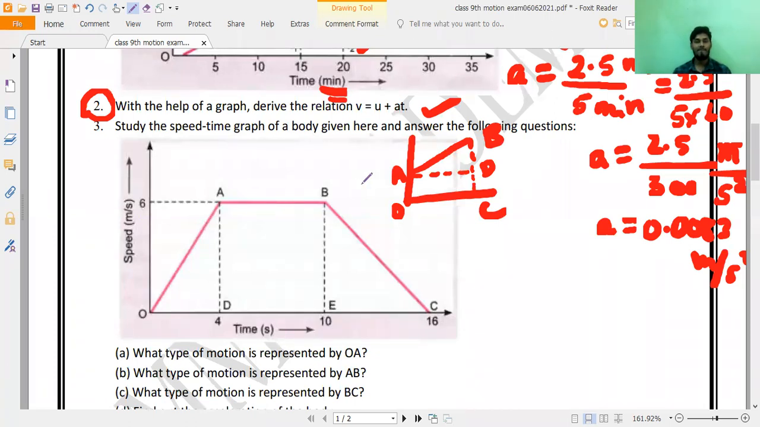With the help of a graph, a graphical representation of motion, we have to derive the equation V equals U plus AT. Did you forget it? How many of you forgot that? Equations of motion, I have not taught you? Have I taught you or not?